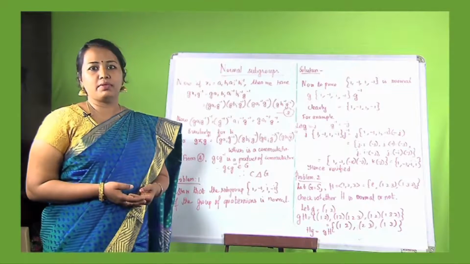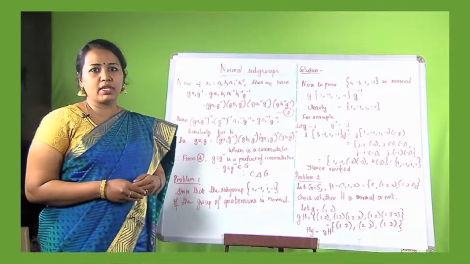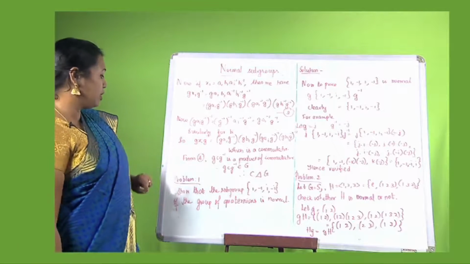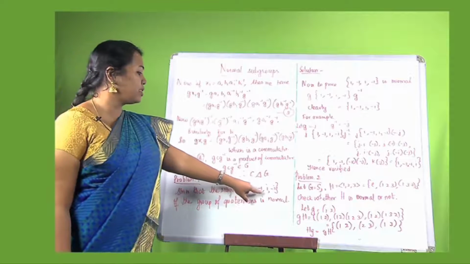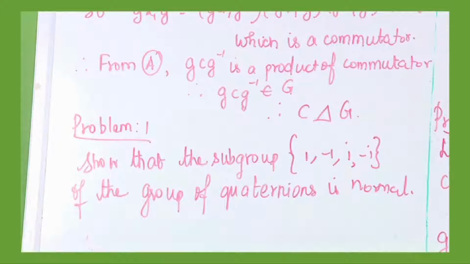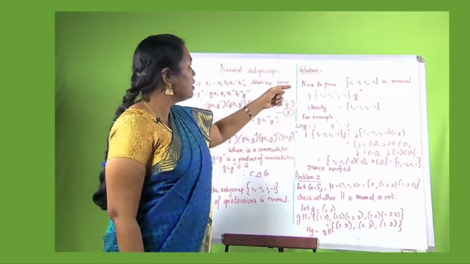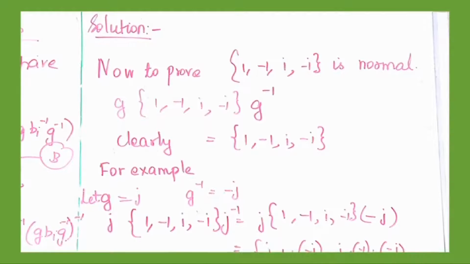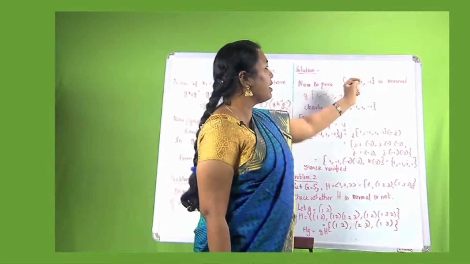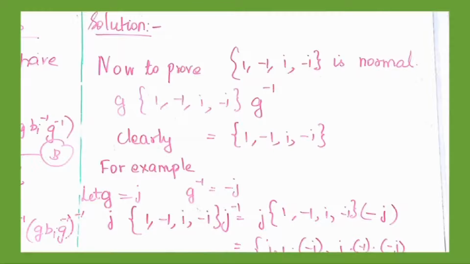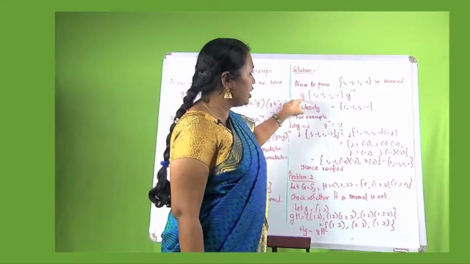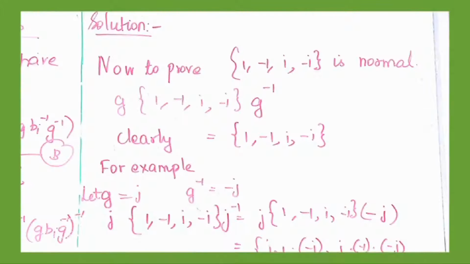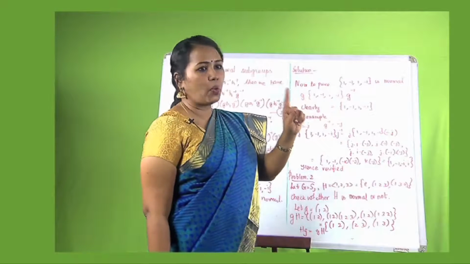Now we shall do some problems in order to understand this concept of normal subgroups even better. Problem number 1. Show that the subgroup {1, minus 1, i, minus i} of the group of quaternions is normal. Let us refer to the table that we have here. To the solution. Now we have to prove that {1, minus 1, i, minus i} is a normal subgroup. So we are finding this value g {1, minus 1, i, minus i} g inverse. Clearly, whatever be the value of g, it is going to be equal to {1, minus 1, i, minus i}. For example, let us do it for one element alone.